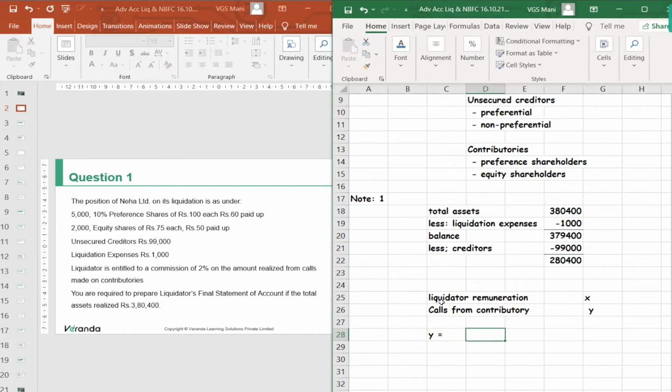280,400 plus X should be equal to, what?